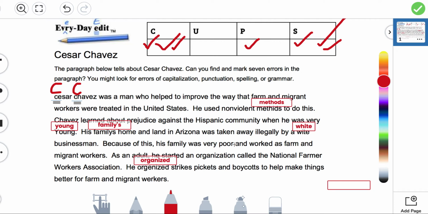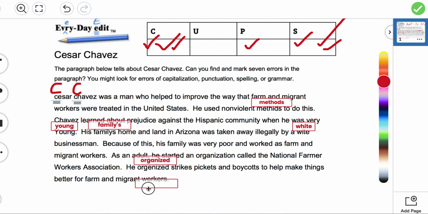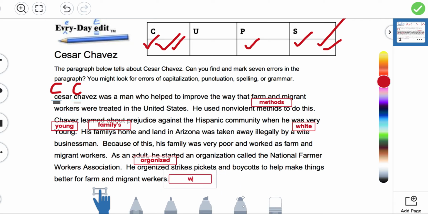Then workers is also misspelled. So please move the text box. We'll put it next to it so you can see it. And it's W-O-R-K-E-R-S. And the period. Workers. That word is misspelled, so that's a spelling error. So 4 check marks.